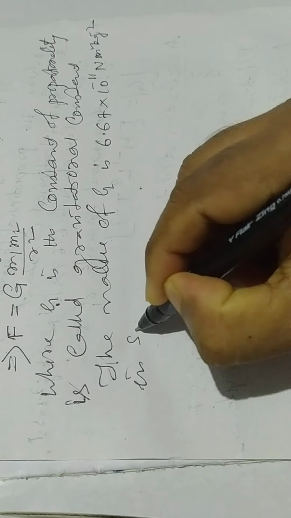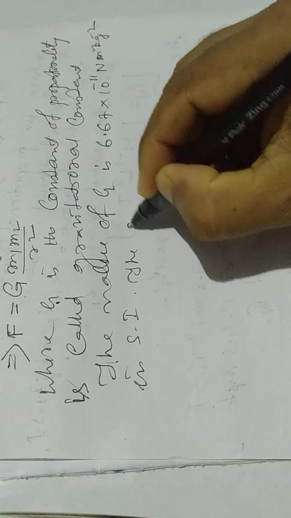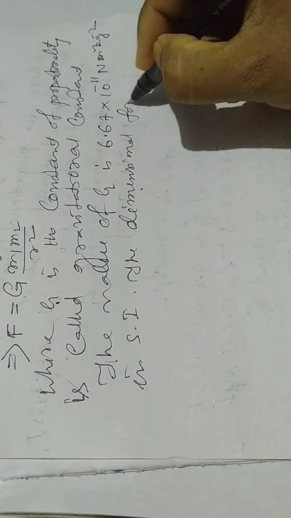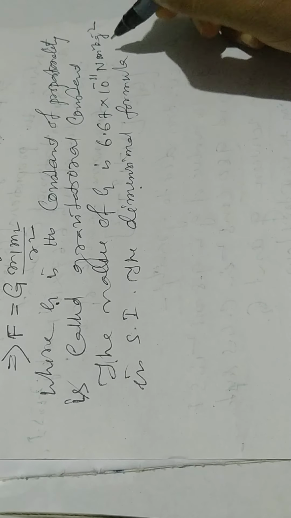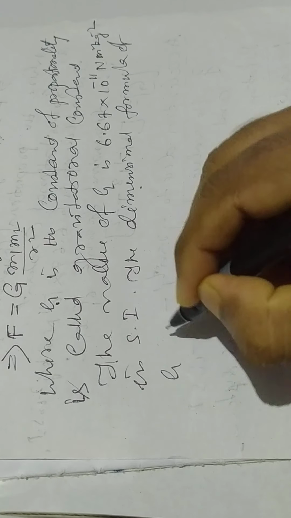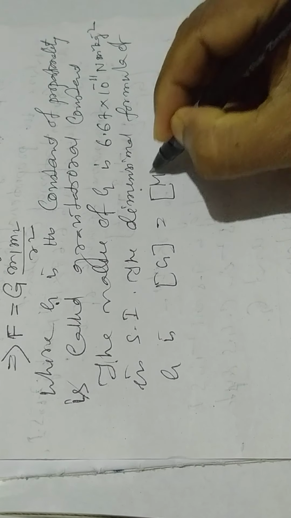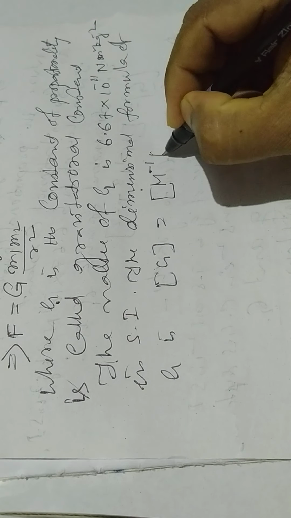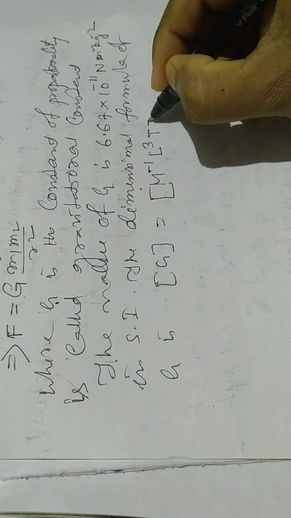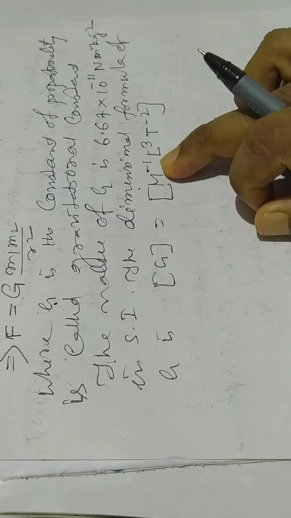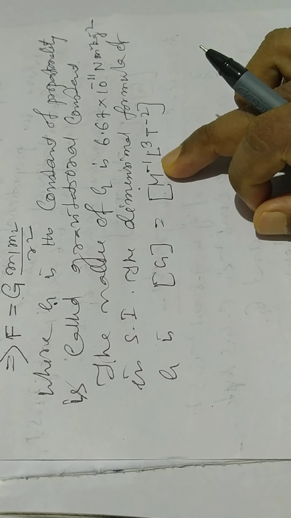In SI, the dimensional formula of G is M to the power minus 1, L to the power 3, T to the power minus 2. This is the dimension of gravitational constant G.